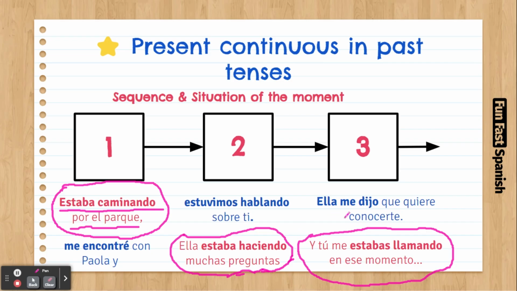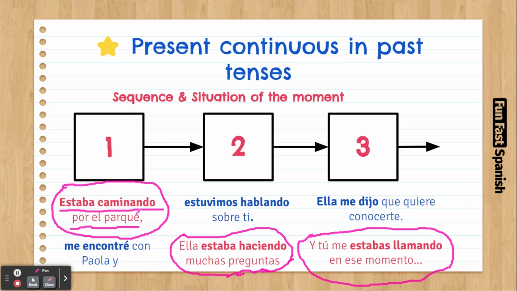Ella me dijo que quiere conocerte. Y tú me estabas llamando en ese momento. She told me she wants to meet you, and you were calling me in that very moment. So you see, it's more beautiful to think about the whole thing, because you imagine better how it was. I put you in the scene.